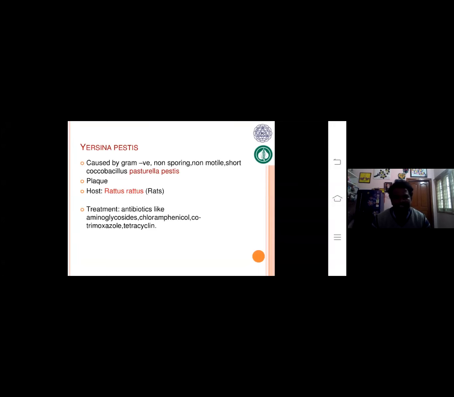Antibiotics like aminoglycosides, chloramphenicol, cotrimoxazole and tetracycline are used for bubonic plague, general plague and pneumonic plague caused by Yersinia pestis. These are the antibiotics for curing this disease: aminoglycosides, chloramphenicol, cotrimoxazole and tetracycline are wonderful drugs for curing the disease.